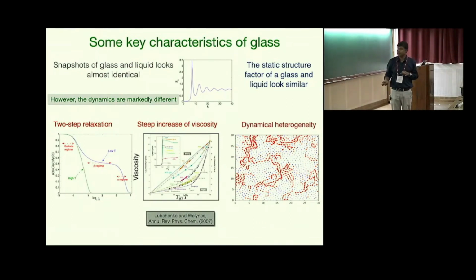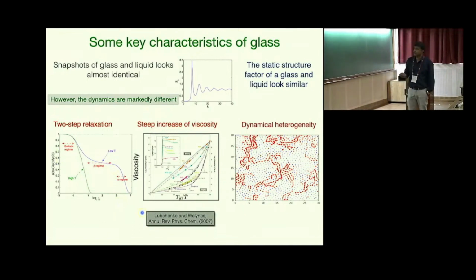In the high temperature liquid phase, if you look at the autocorrelation function, it decays quite fast, exponentially fast. And as you go towards the glass phase, the decay becomes complicated. It shows a two-step relaxation scenario. It first decays towards a plateau and then from the plateau towards zero.